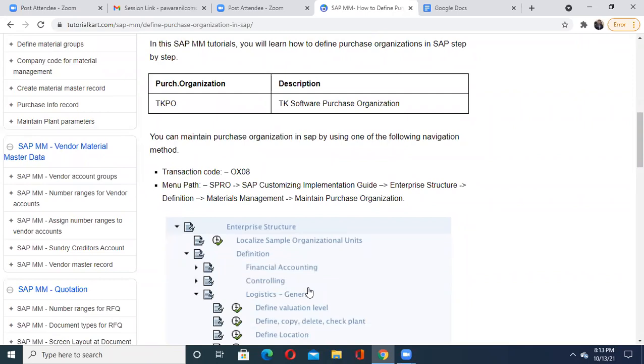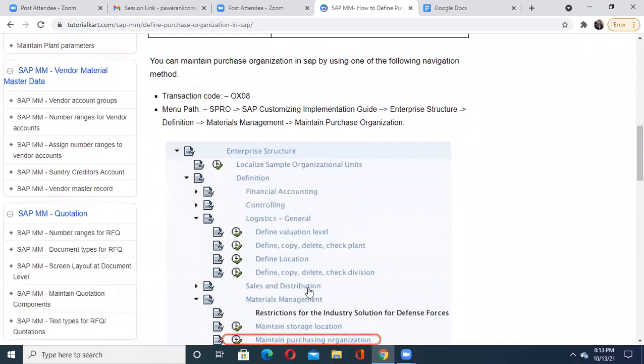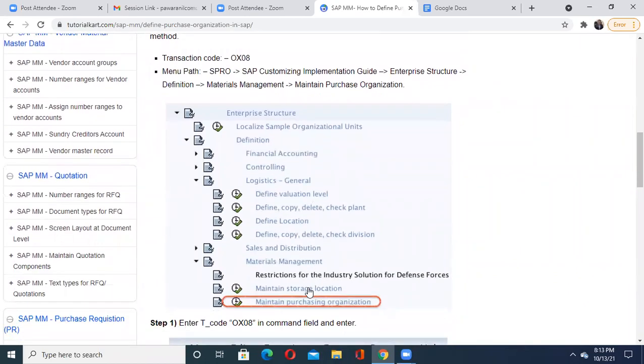If you don't want to use this transaction code, then you have to follow the menu path. They have given the complete menu path. First go to SPRO, the first short code you have to follow. It is the SAP Customizing Implementation Guide. Then inside this folder, go to Enterprise Structure.